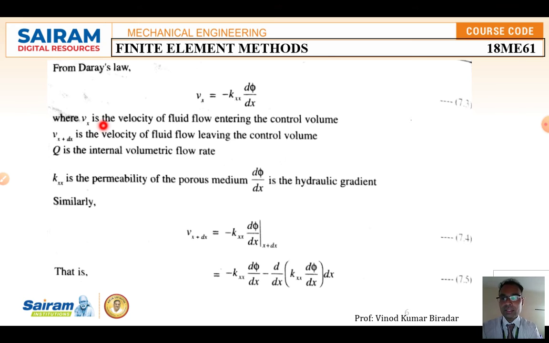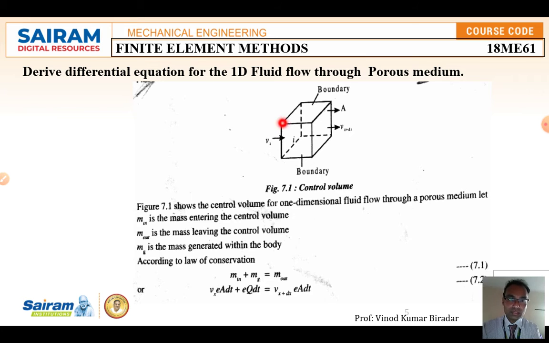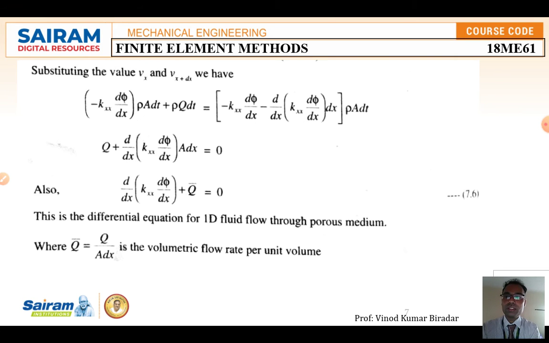Okay, from Darcy's law, we know this from the standard equation. The potential velocity function according to Darcy's law is Vx equal to minus Kxx dφ/dx. So this is an element, this is the rate of fluid flow inside this control volume, according to this Darcy formula.